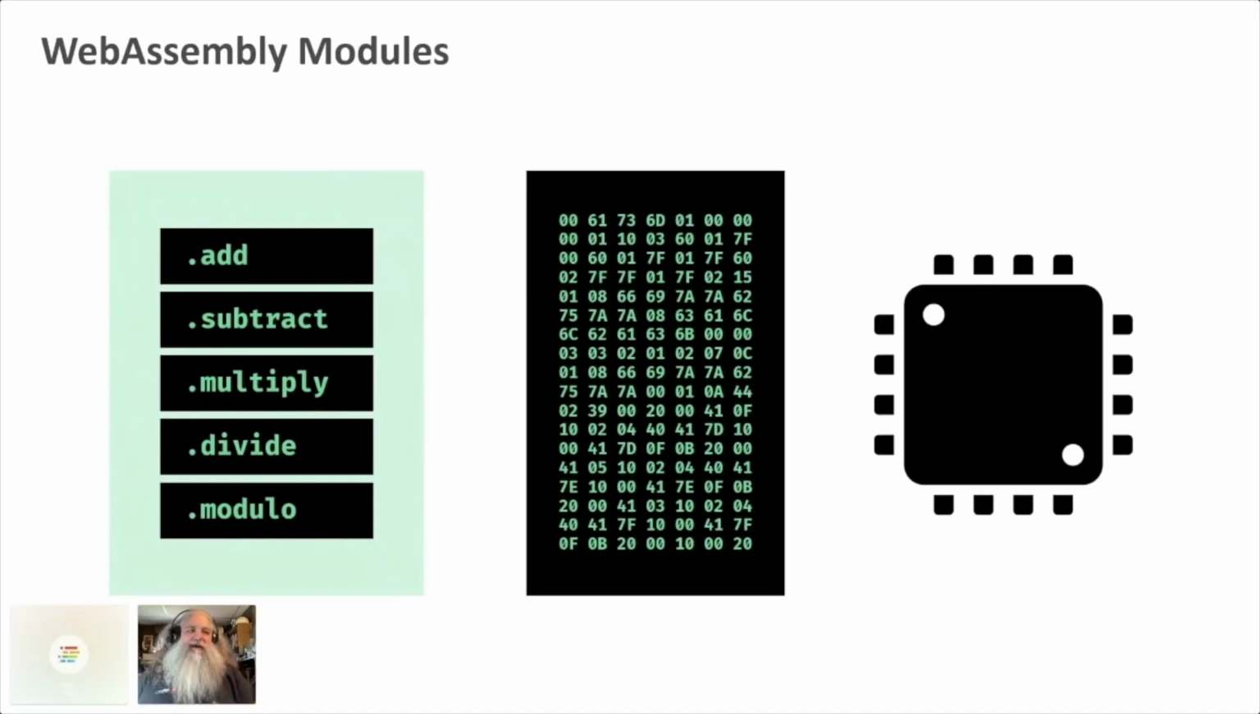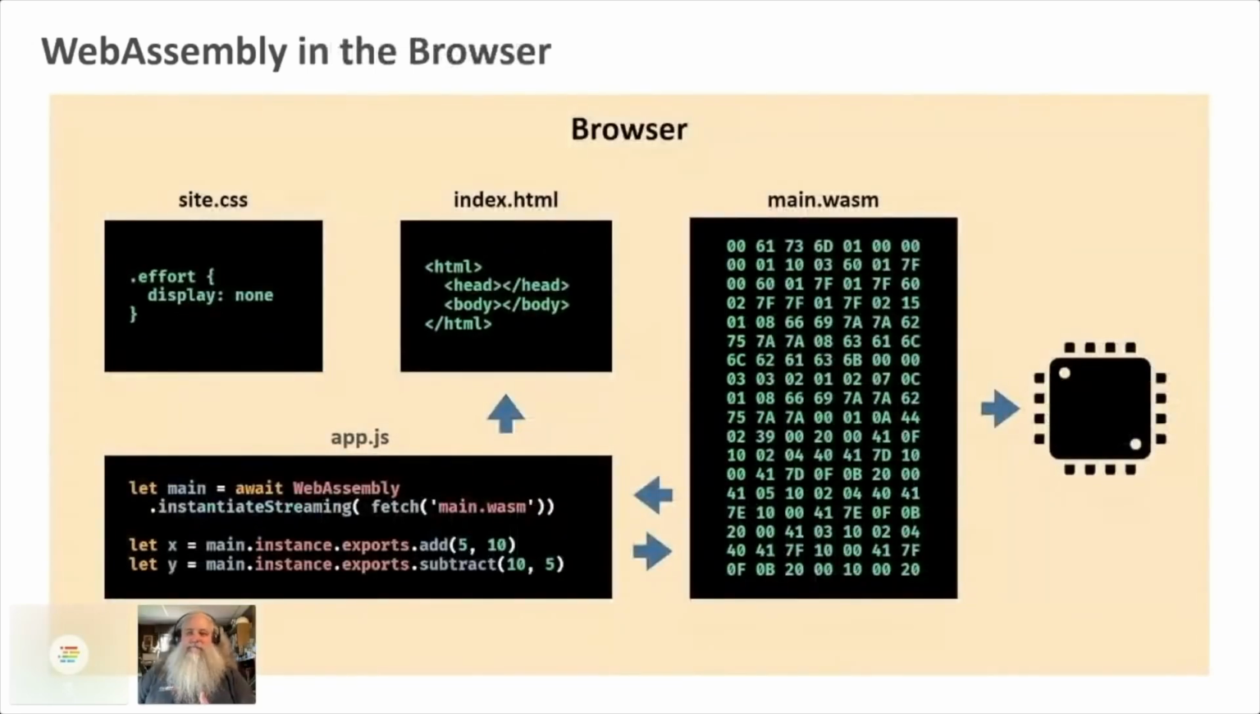And so here we've got, say, a simple calculator module that has 5 functions for doing basic mathematics, basic arithmetic. And so that's all a WebAssembly module is: bytecode in a file with a WASM extension. It's just a binary file that exposes these functions. In the browser, it becomes just another file that you download.